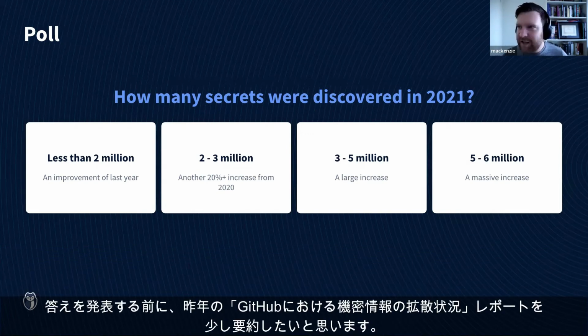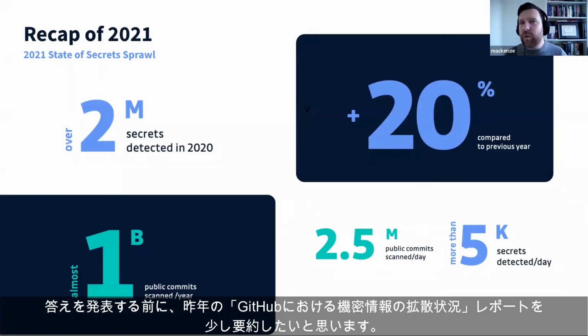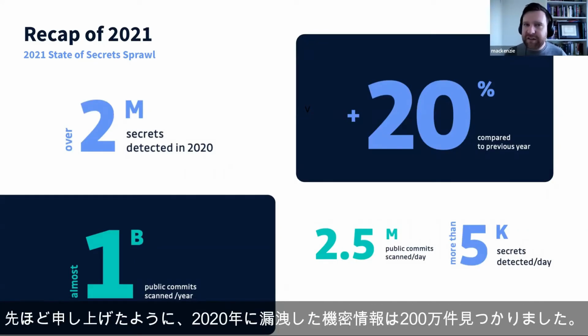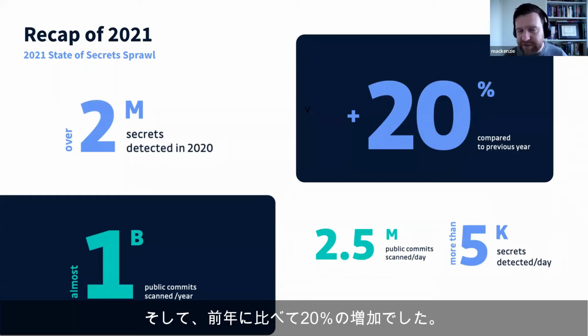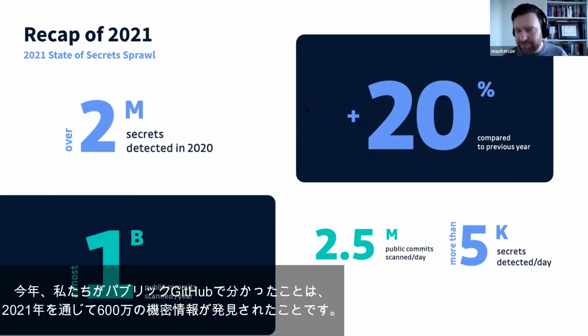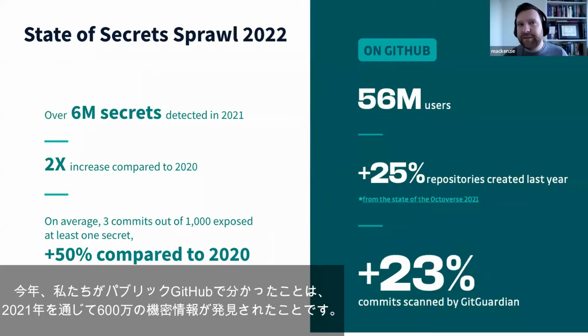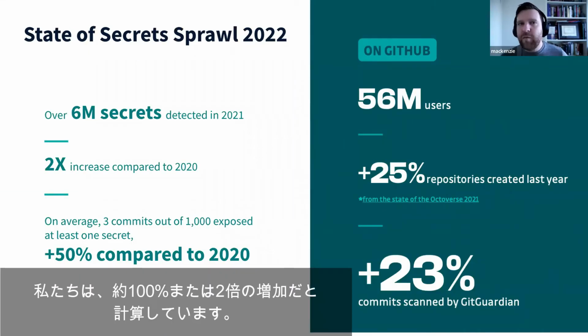So before I tell you the answer to this, just a quick recap of last year's State of Secrets Sprawl report. As I said, we found 2 million secrets that were leaked in 2020. We scanned over 1 billion repositories that year, and it was a 20% increase to the year before. So what we found in public GitHub this year is actually 6 million secrets were discovered throughout 2021. And we calculate that to be about a 100% or a 2x increase.